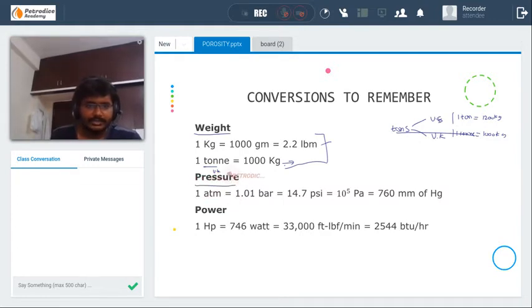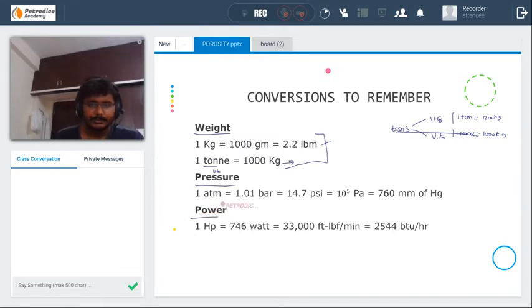And for the pressure part, for pressure conversions, you can use this one. 1 atmosphere is equal to 1.01 bar, 14.7 psi, and 10 to the power 5 pascals is equal to 760 mm of Hg. Try to remember this one and try to practice this line in as many numericals as possible. By remembering these 6 conversions, you can solve any numerical in production, drilling, or reservoir for unit conversion.